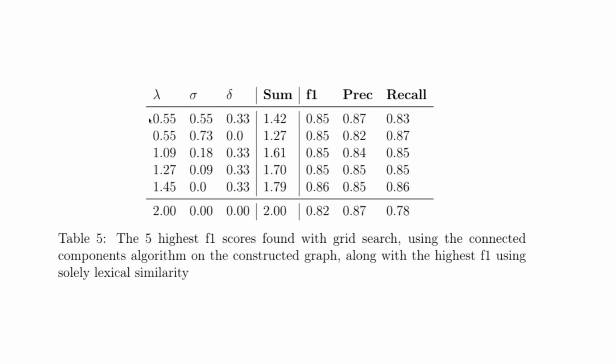delta, denoting the importance of lexical information, semantic sentence-level information, and document-level information, respectively. Below, at the lowest level here, we see the best performing model attaining an F1 of 0.86, a B-cubed F1, it should be said. And that combination of parameters used largely lexical information, a little bit of document-level information, and actually no SciBERT sentence embeddings at all, which is quite significant to see, that these embeddings that we retrieved from the last hidden layer of SciBERT are not actually adding any valuable information at all.